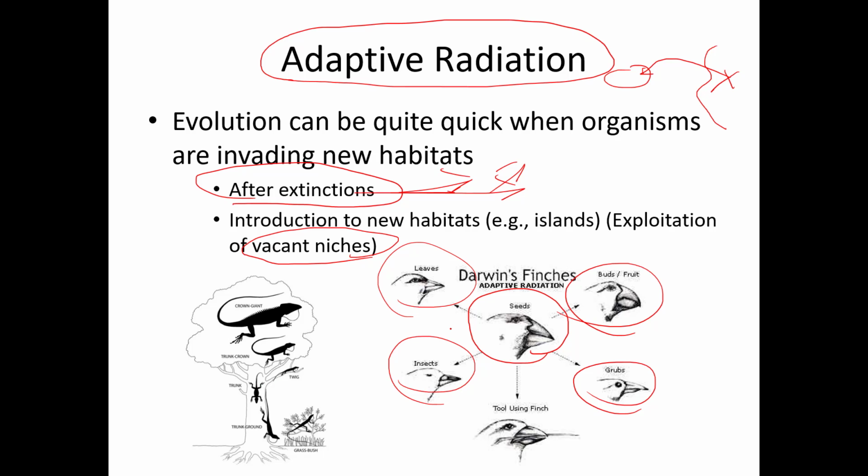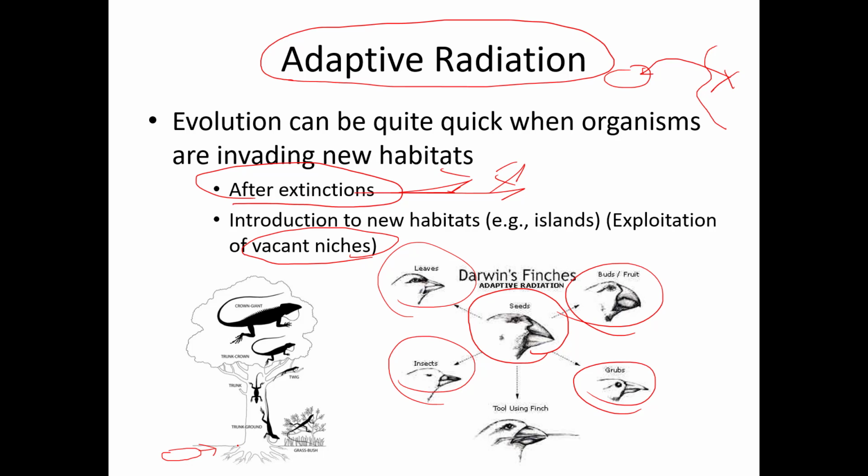There's an example of this in places, I think it was Jamaica, Cuba and a few other places, where this study was done, where these anole lizards were seen on these different islands. So let's just look at one island here where one of these lizards, or maybe a fertilized female, washed up on shore at some point, right? One lizard or two lizards ended up on this island. And then on this island now we have all these different species, but they're all descended from this one founding member or a couple of founding members.